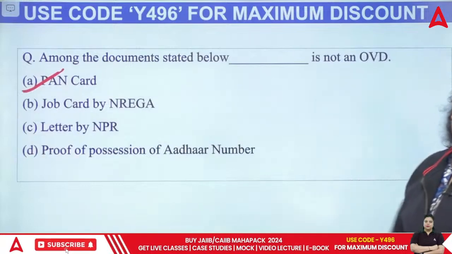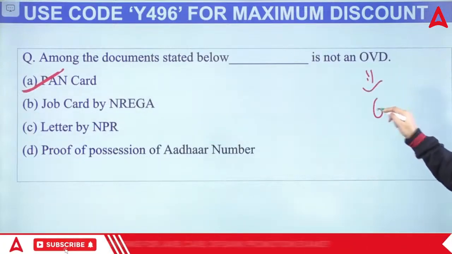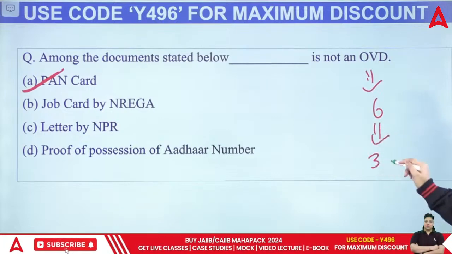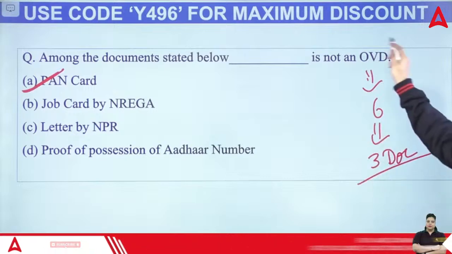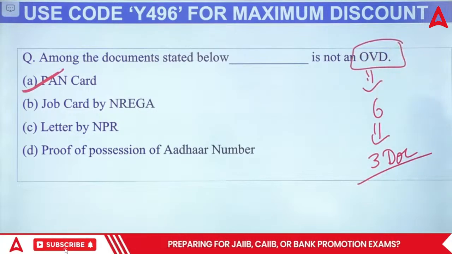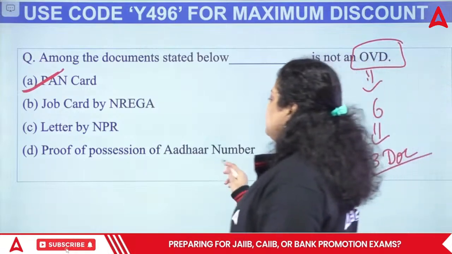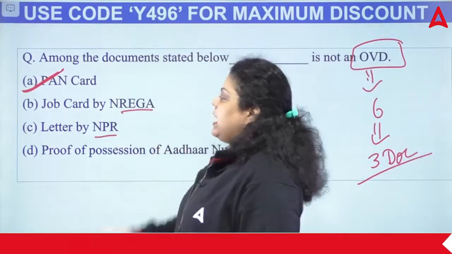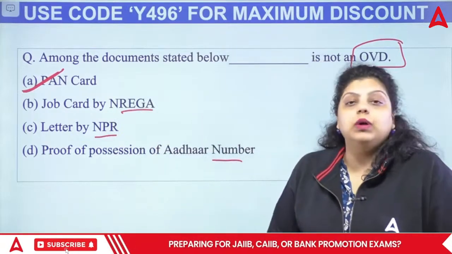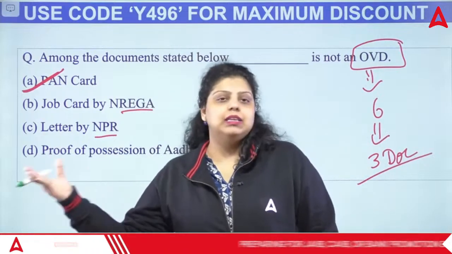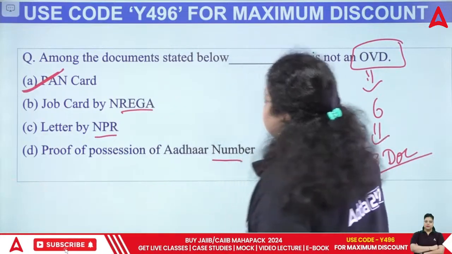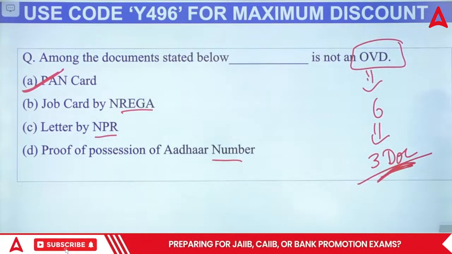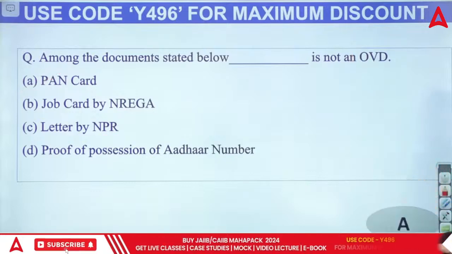The rest are part of the official valid documents. And how many official valid documents are there? 6 official valid documents are there. Now you have to tell me what are the other 3 documents that will be counted as official valid documents. Okay, 3 are in front of you: first is proof of possession of Aadhaar number, then letter by NPR, National Population Register, and the job card by NREGA. NREGA is now known as MNREGA, Mahatma Gandhi National Rural Employment Guarantee Act, right? So apart from these 3, what are the rest 3 official valid documents? You have to let me know in the comment section. Okay, so the right answer will be your A.